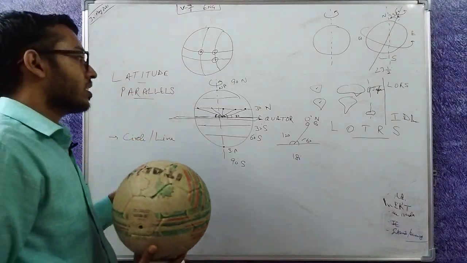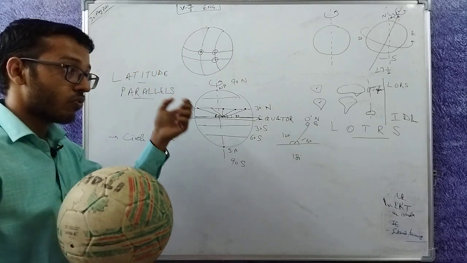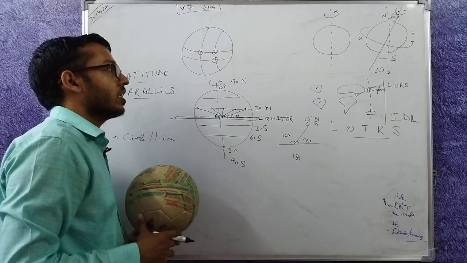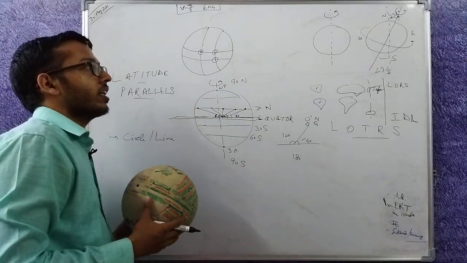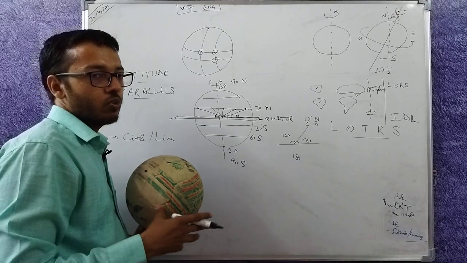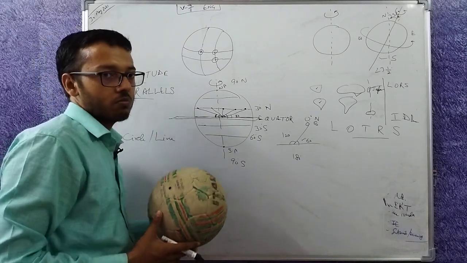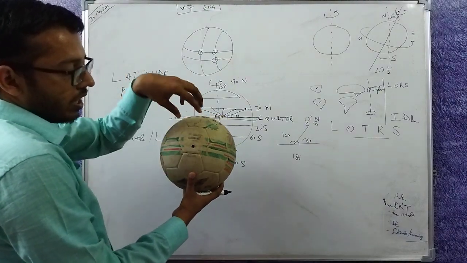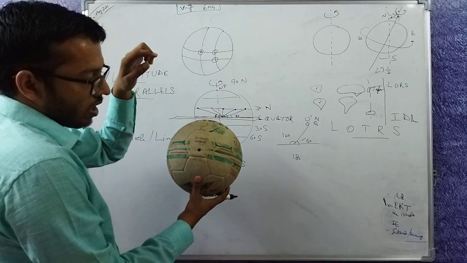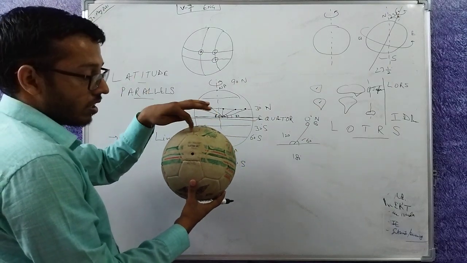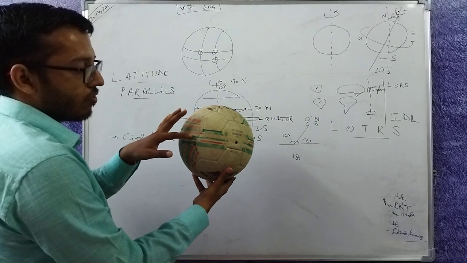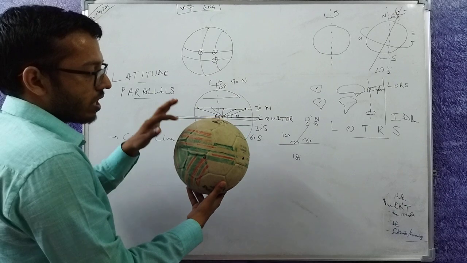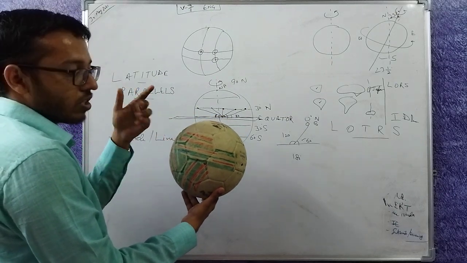Now let's say parallels were enough to find a location on the earth. Then how would I tell you the location on the earth? I will say that please go to 30 degrees north, and wherever you reach, you would have reached Delhi. Let's say the location of Delhi is 30 degrees north. So you start here, India is here, you go 30 degrees north. In India you find Delhi. Fine, you have found Delhi. But what if you started from here? You would have reached somewhere in Central Asia. If you started from here, you would have reached maybe the Mediterranean Sea or Africa.